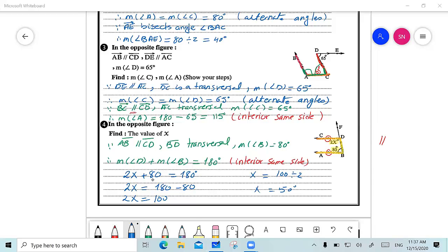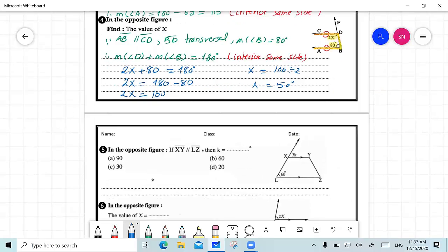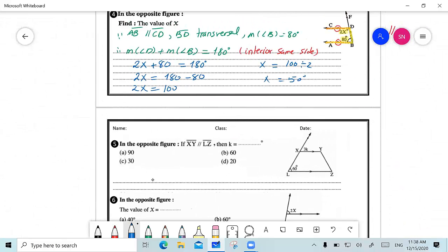Again, does anyone have any question? If you have a question, please raise your hand. Okay. In the sheet, you are going to have number 5 and number 6 as homework.